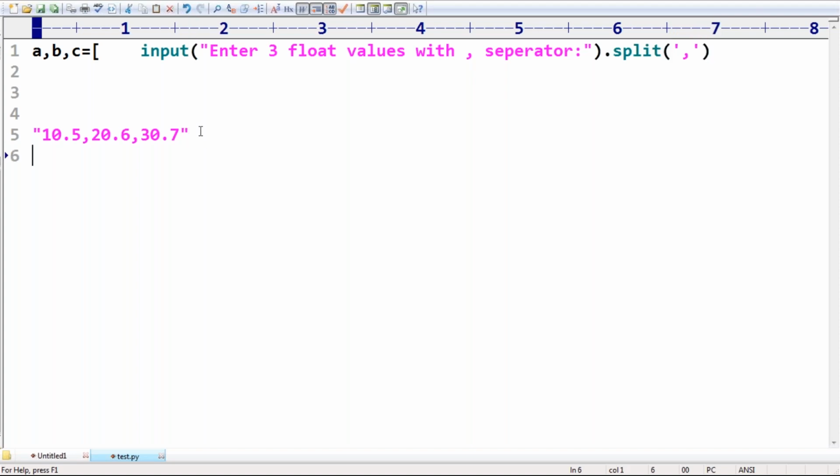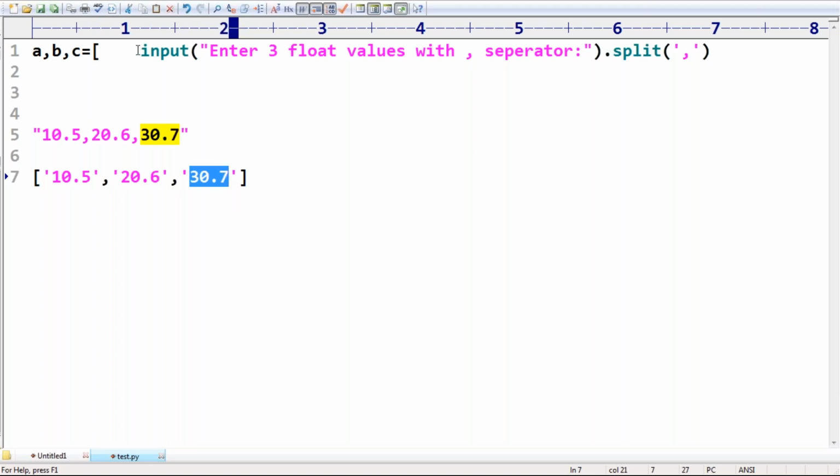Can you please tell what will happen? Yes, this will split into multiple values. First value is 10.5, second value is 20.6, third value is 30.7. But unfortunately, these values are by default in string form only.